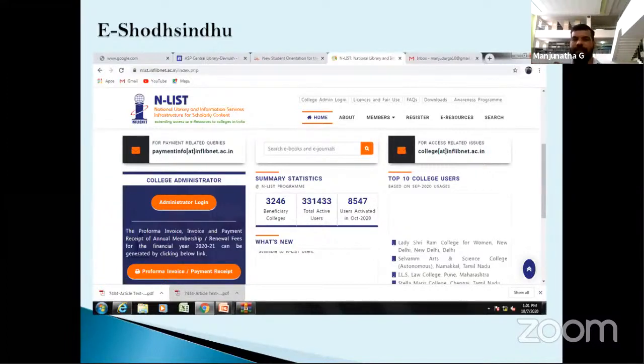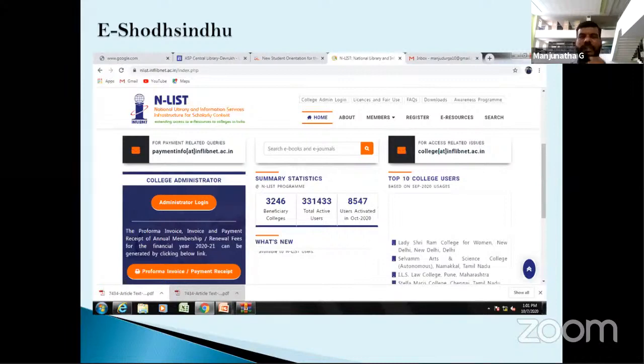One is UGC-INFONET, another is INDEST-AICTE, and another is N-LIST. N-LIST is used only by undergraduate colleges using e-ShodhSindhu. Most of the colleges don't subscribe to this N-LIST program. N-LIST means National Library and Information Services Infrastructure for Scholarly Content.